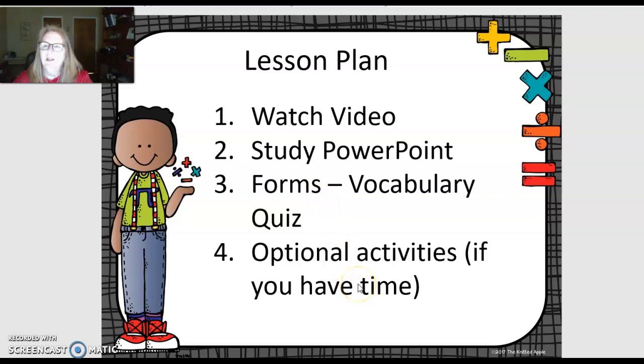And then at the very end of the PowerPoint, I have given you 2 websites that, if you have time, you are welcome to go explore. But they are definitely not something you have to do unless you have time. We would like for you to have time to do all of your assignments. Okay, so let's look at this PowerPoint.